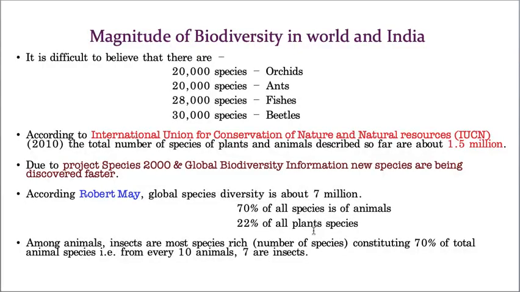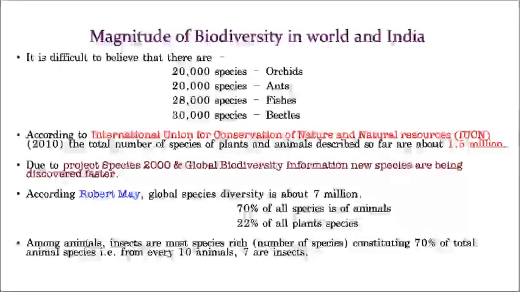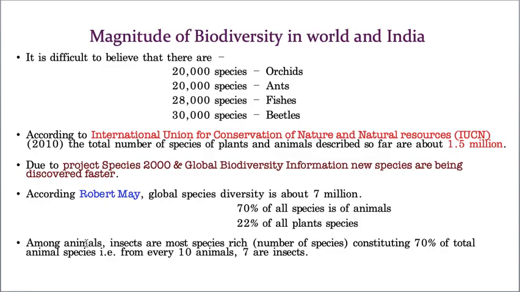Hope you got it. Among these animals, out of every 10 animals identified, will you believe me or not, I'm telling you the truth, 7, that means 70%, are only insects. That means the remaining 3 may be molluscans, or human beings, or mammals, or fishes, or any other category. But for every 10 animals identified, 7 will be insects. That is the reason why, in the animal kingdom, children, try to remember, the largest phylum is Arthropoda.